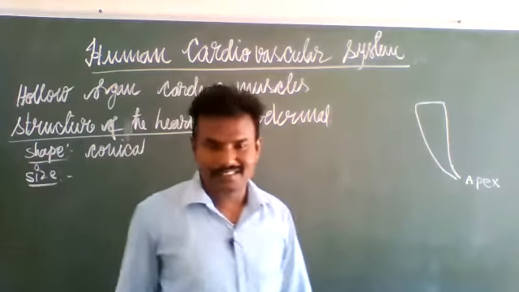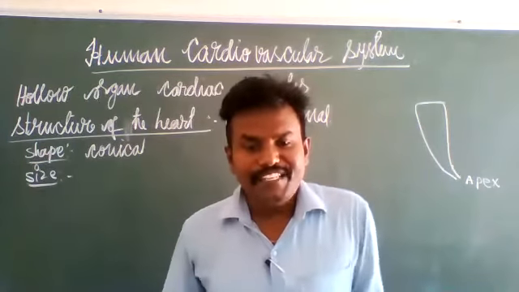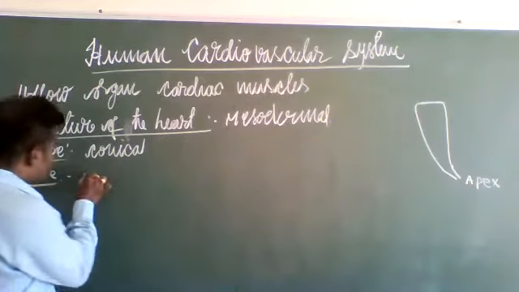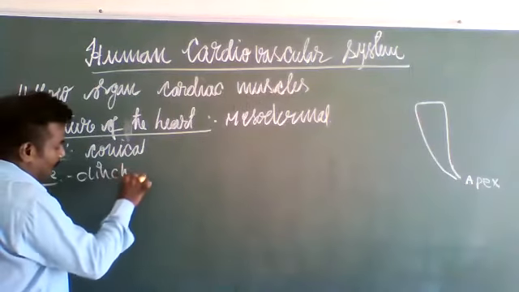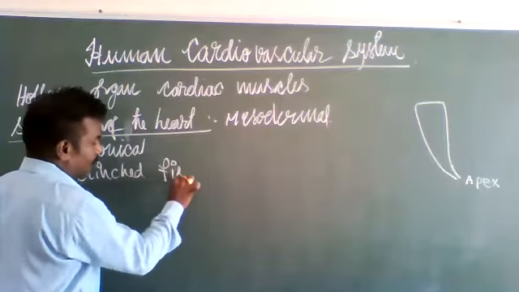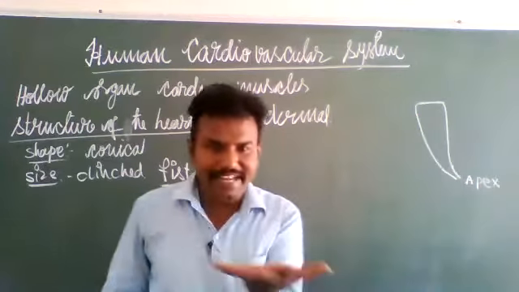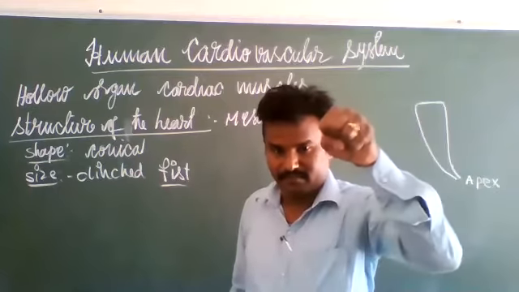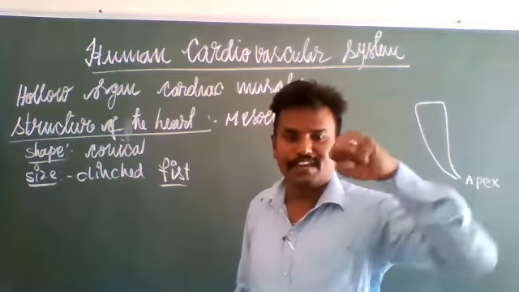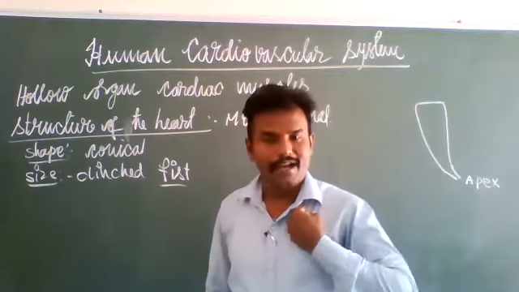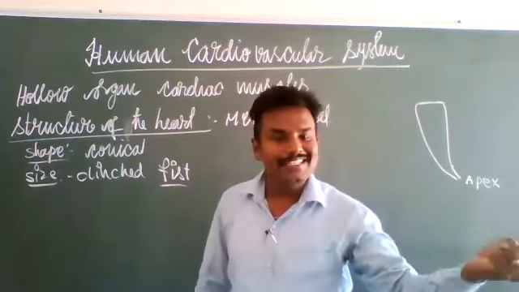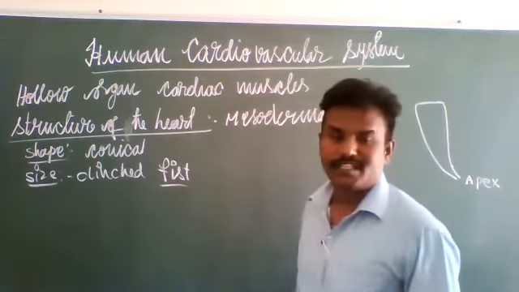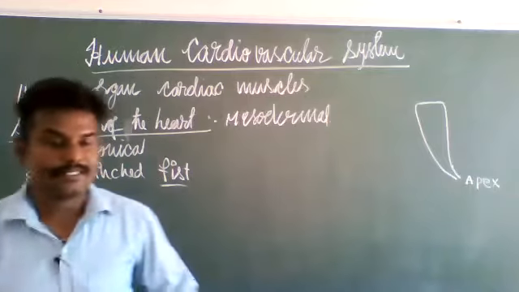The size of the heart is about the size of a clenched fist of the person. Clenched means the fingers are tightly closed, like this. My heart is my fist size, and a child's heart is the child's fist size.